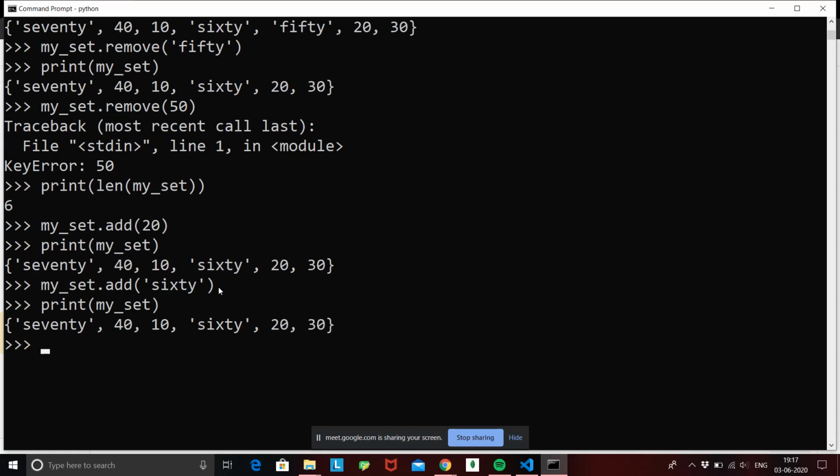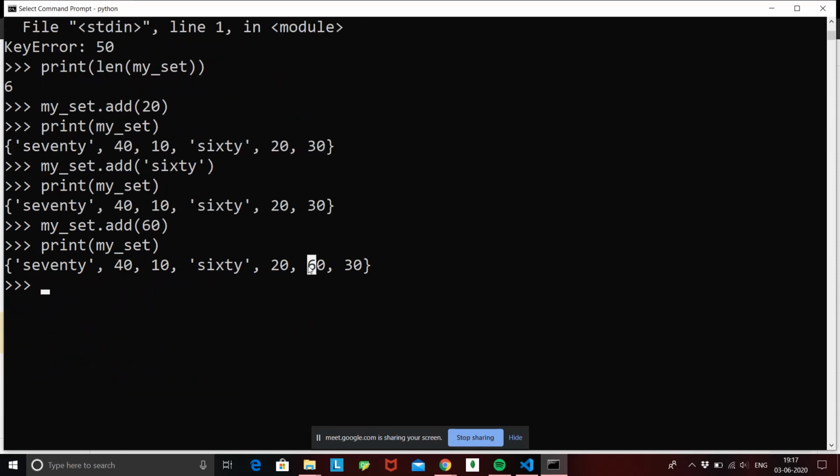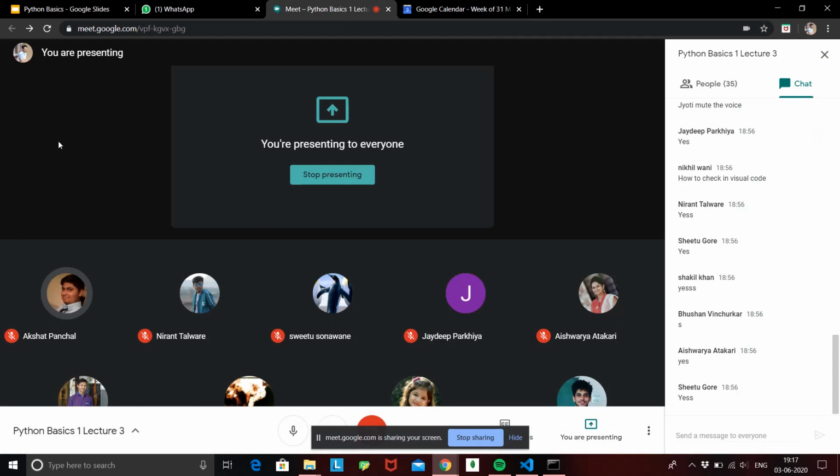So what you can do is give 60 as a whole number. Fine. Now if we do my set, we can see here 60 is added. But if you try to give the same value to the add command, it will just take it, but it will not add it to the set because it's a discrete collection. Fine. So I hope everything is clear about sets itself.